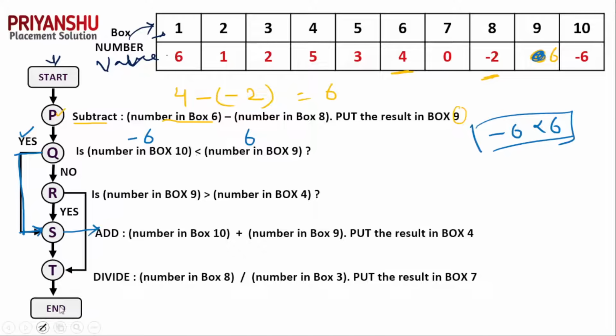Okay, so here they are writing add, we need to perform an add operation with the number in box 10. The number in box 10 is minus 6, and the number in box 9 is 6.